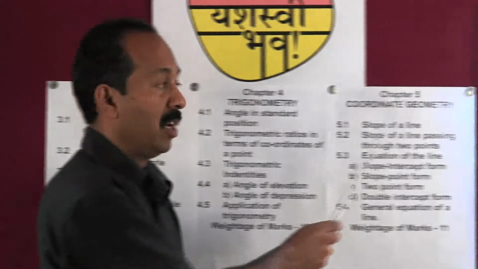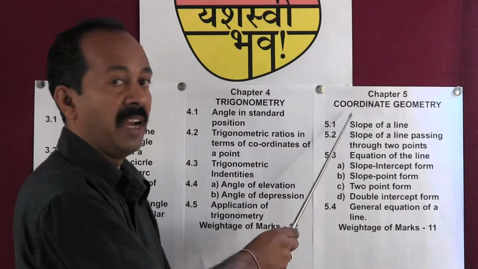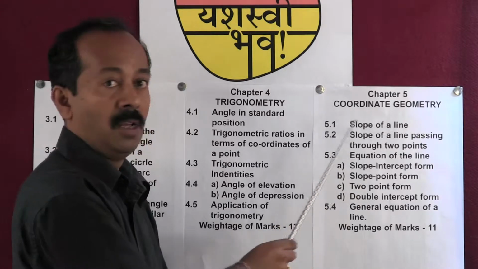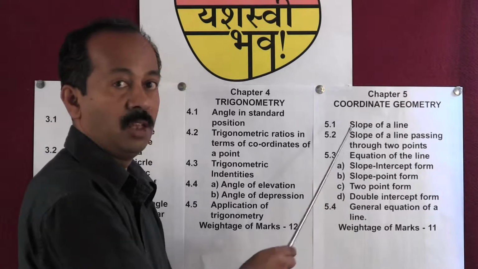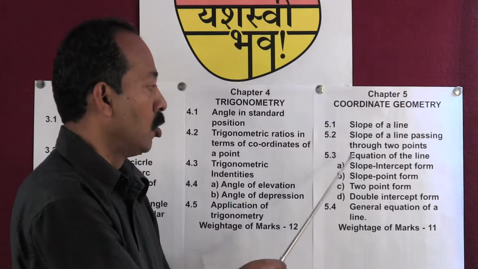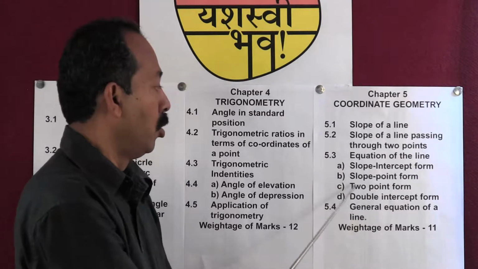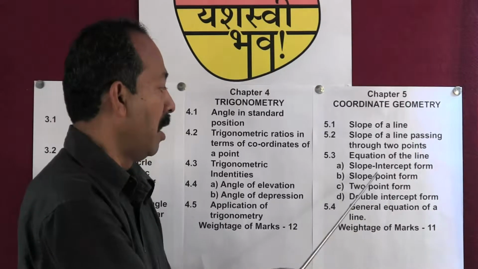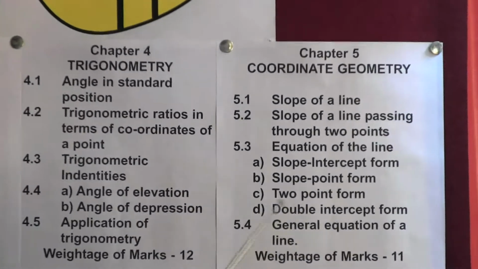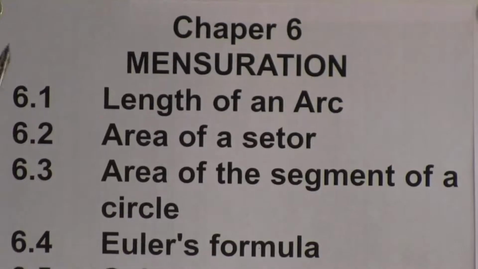Chapter 5, the name of the chapter is coordinate geometry. The important contents of this chapter are as follows. Slope of a line. Slope of a line passing through two points. Equation of the line: slope intercept form, slope point form, two-point form, double intercept form. General equation of a line. The weightage of marks for this particular chapter is 11.